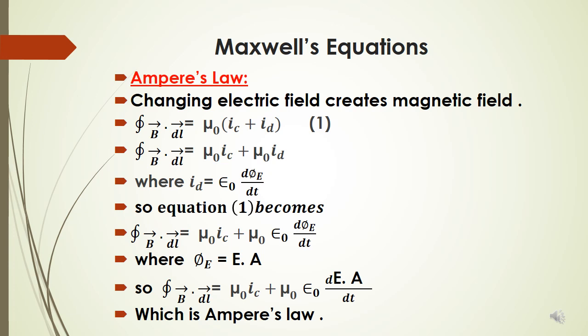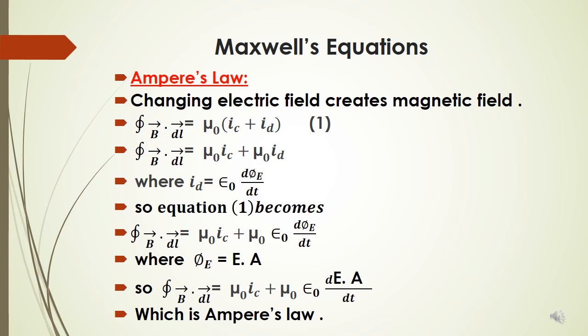In this equation, we have observed one very important thing. IC is the conduction current, and at a space where an electric field is changing, with the mathematical expression dE by dt, it creates a magnetic field.